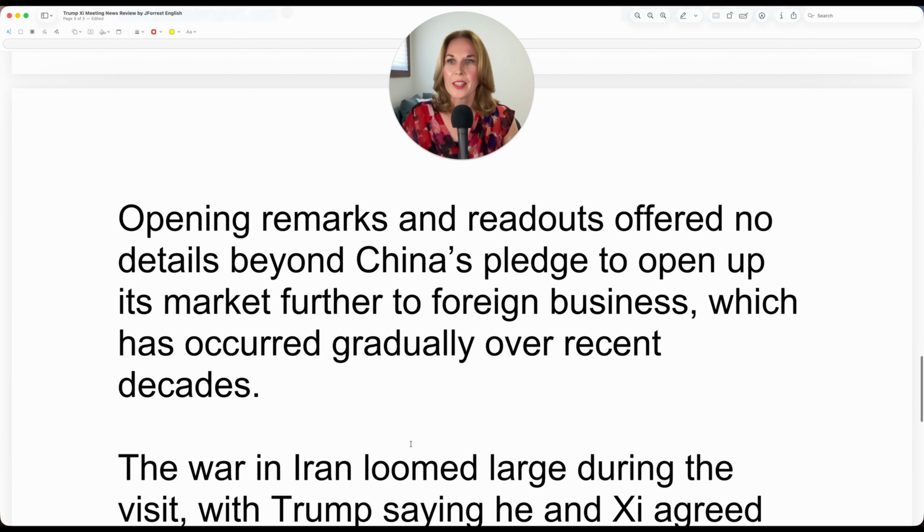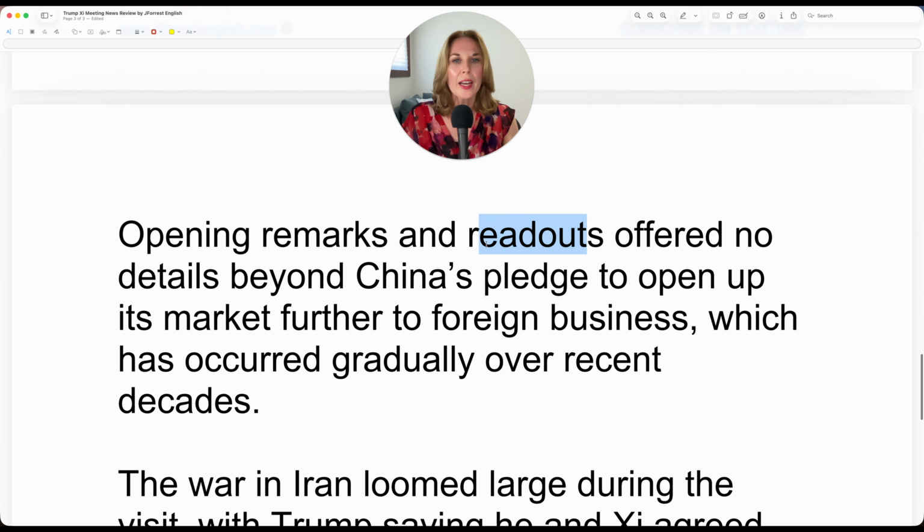Let's keep reading. Opening remarks and readouts offer no details beyond China's pledge to open up its market further to foreign business. Okay, a readout is a summary of a meeting after it's happened. This is commonly used in a business context and in a political context as well. So opening remarks, this is a speech that Donald Trump prepared or a speech that President Xi prepared at the beginning, okay?